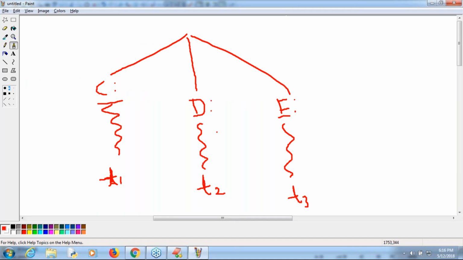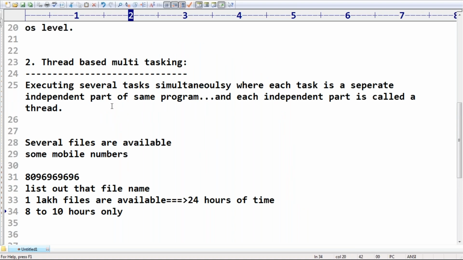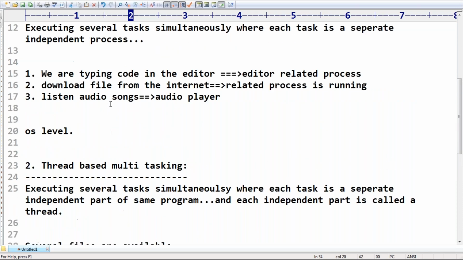This concept is nothing but the multi-threading concept. Sir, in total how many programs are there? Only one program. In the program, one part talks about the C drive, another part talks about the D drive, another part talks about the E drive. Any doubt? I hope everyone understands the meaning of thread-based multitasking: executing several tasks simultaneously, where each task is a separate independent part of the same program. Such multitasking is called thread-based multitasking, and each independent part is called a thread. Remember that.